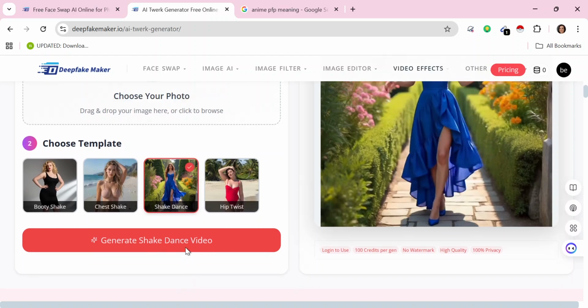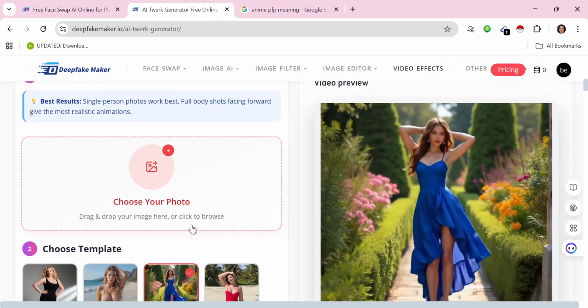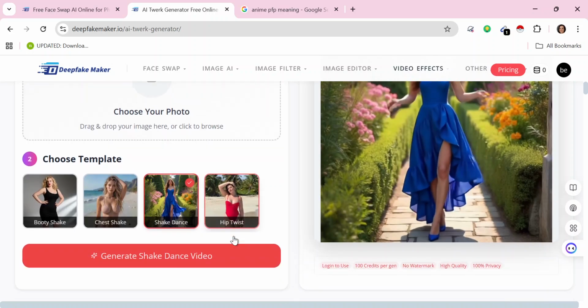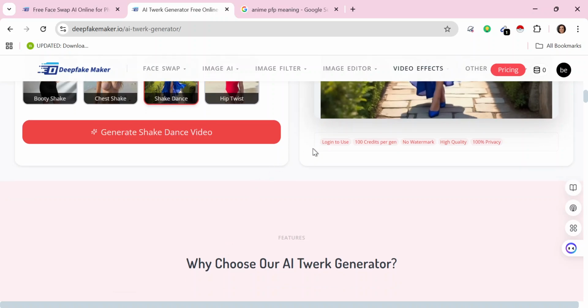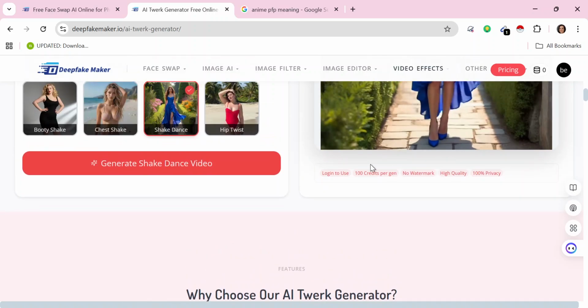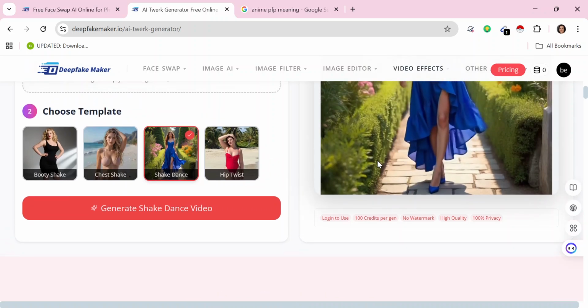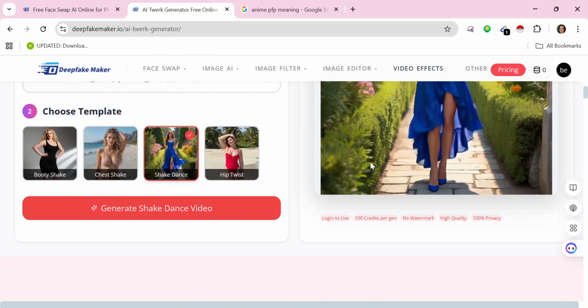So you can just click on any of them that appeals to you and then click on generate shake dance video. And let me be clear that this is not free. You have to actually pay for it to be able to use this particular video generation tool here.